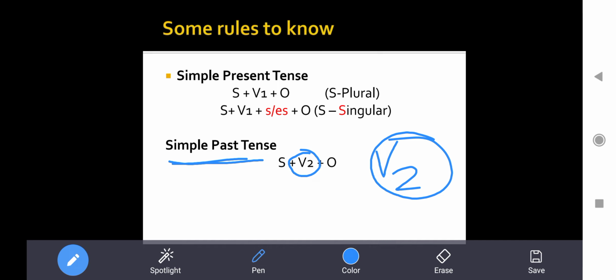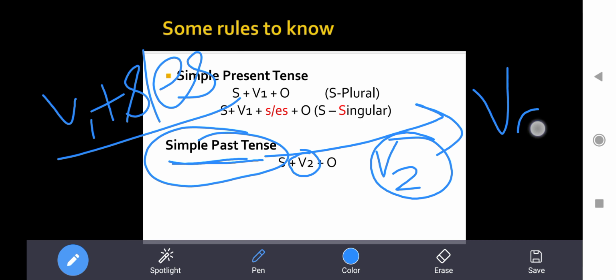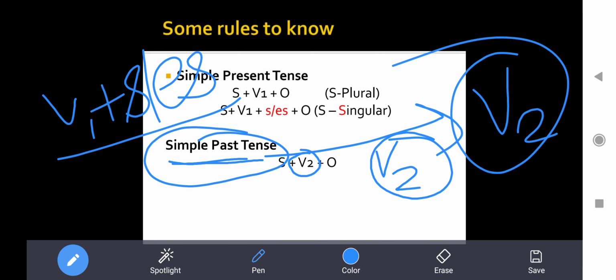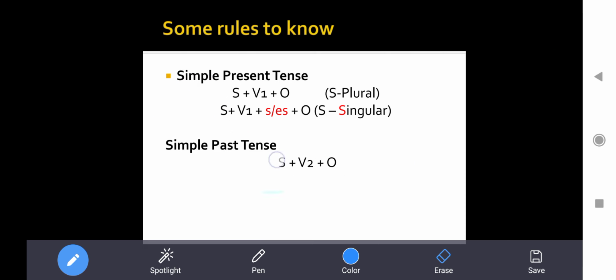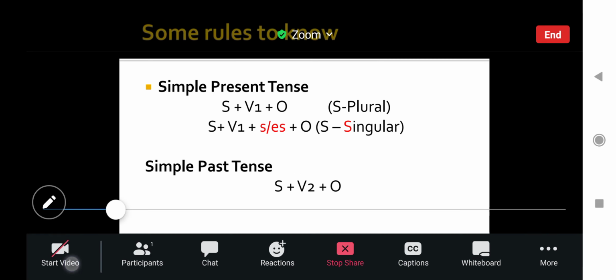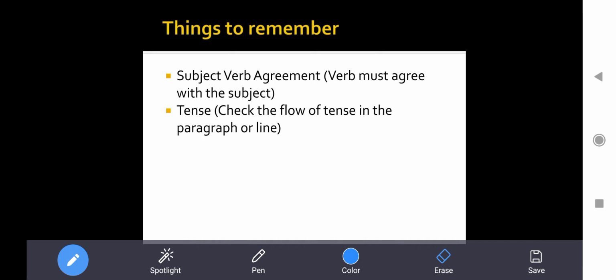This is very simple. If it is going in present tense, just use V1. If the subject is singular in the present simple, then add S or ES, right? It's that simple. But if we are talking about the simple past tense, in that case we are going to use second form of verb, that is V2. I hope that this is again very simple thing, and this we have been studying from last 5 to 7 years, I think, right? All right, moving on to next slide, we are having what things we have to remember while doing gap filling.